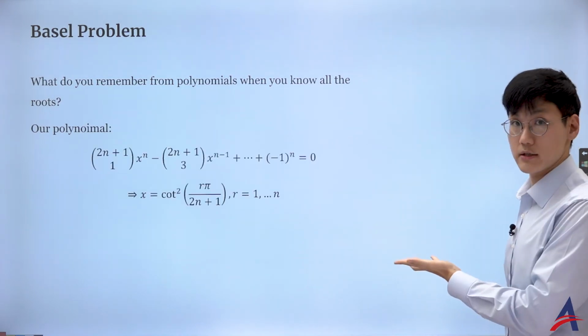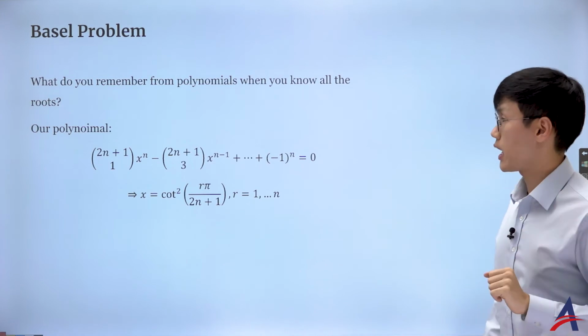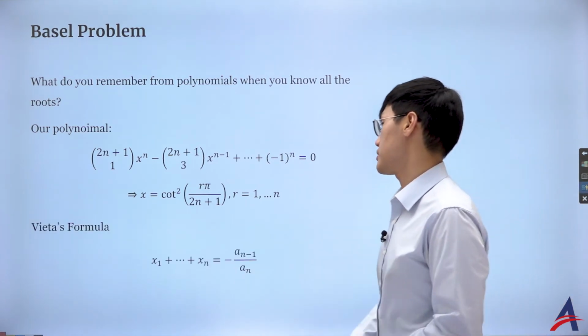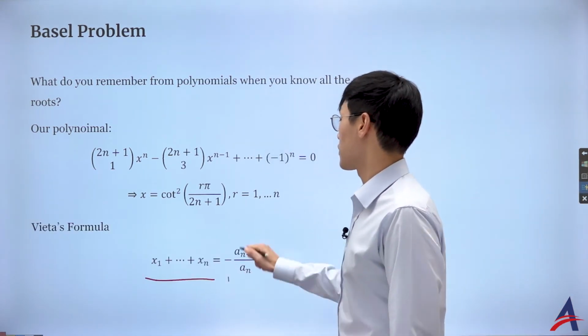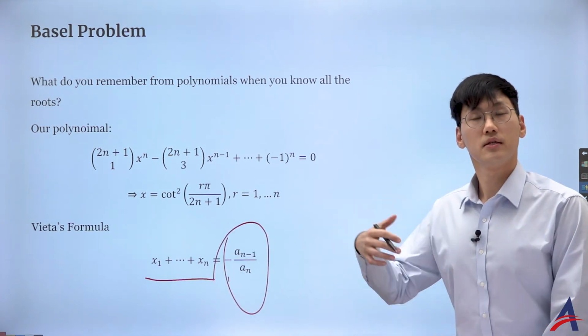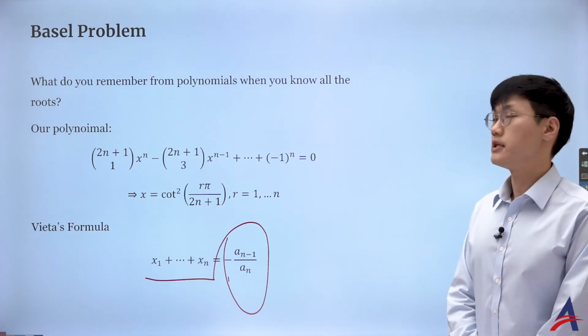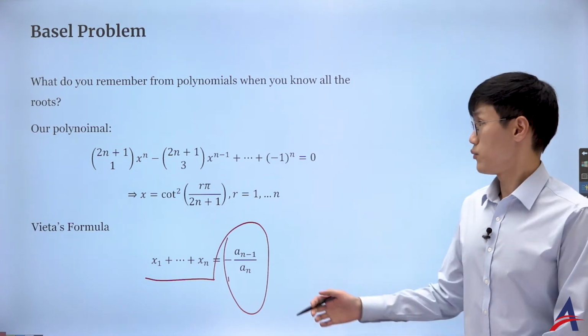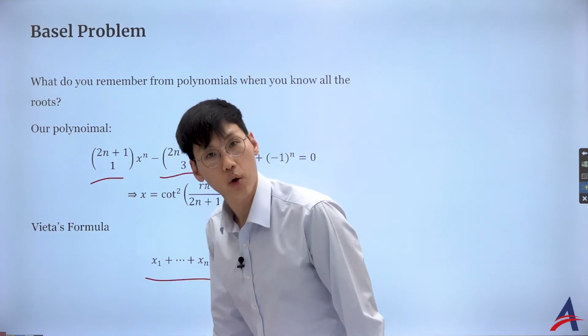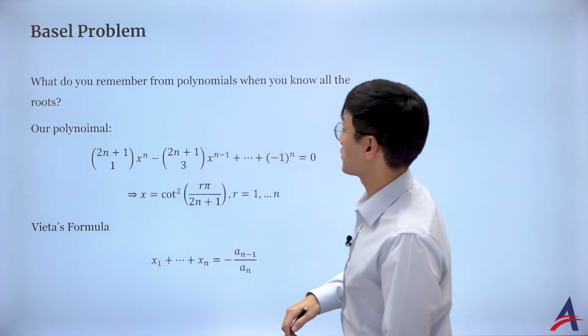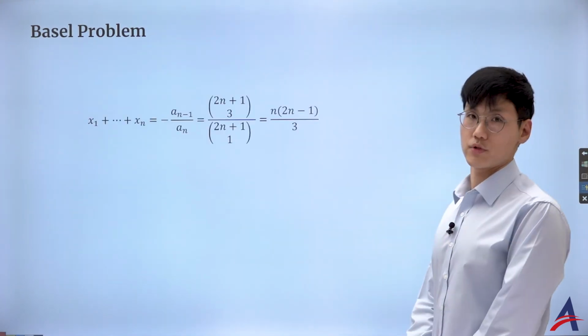Okay, so then I can use the Vieta's formula. So these are the distinct roots that we already have. I'm very happy with it. And the Vieta's formula suggests that the sum of the distinct roots is going to be the ratio between the second leading coefficient and the leading coefficient. So that is great. And we already have the binomial coefficient to do so. So let's use it. It's going to be 2n plus 1 choose 3 over 2n plus 1 choose 1.